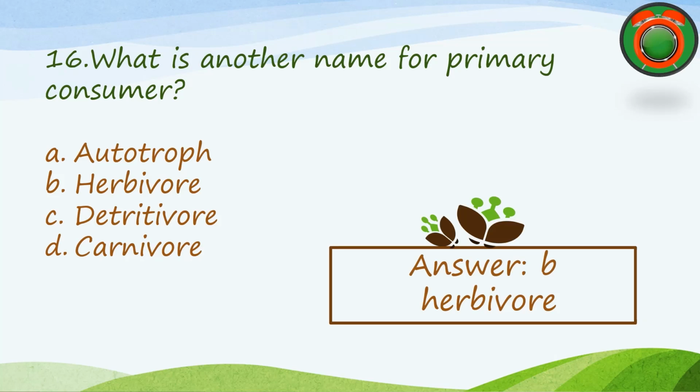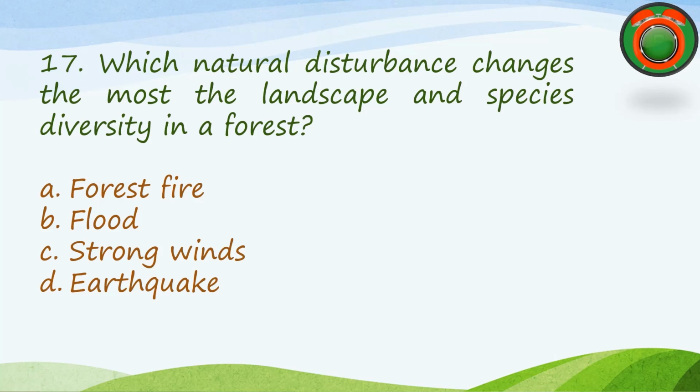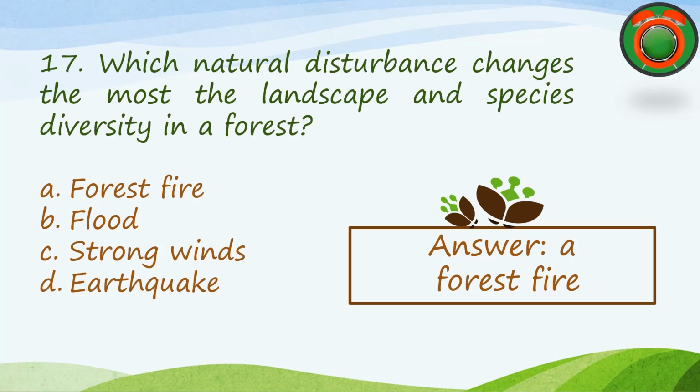The correct answer is B. Herbivore. Number 17 question. Which natural disturbance changes the most the landscape and species diversity in a forest? A. Forest fire. B. Flood. C. Strong winds. D. Earthquake. The correct answer is A, forest fire.